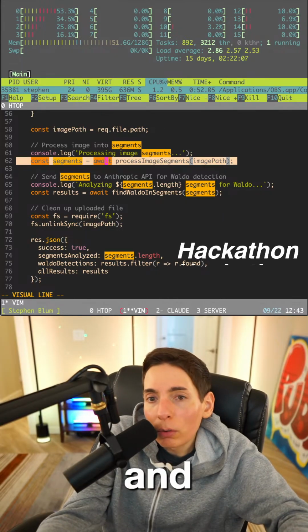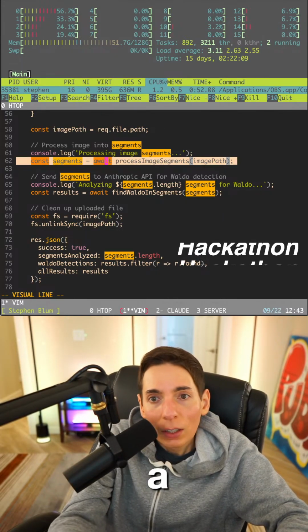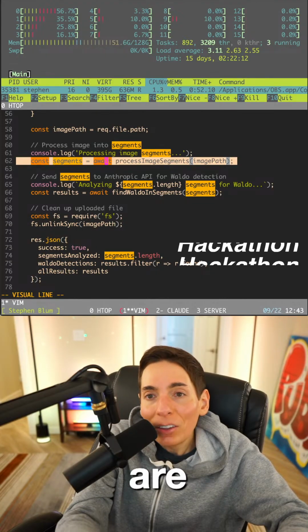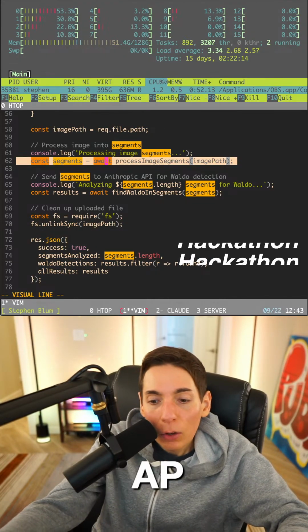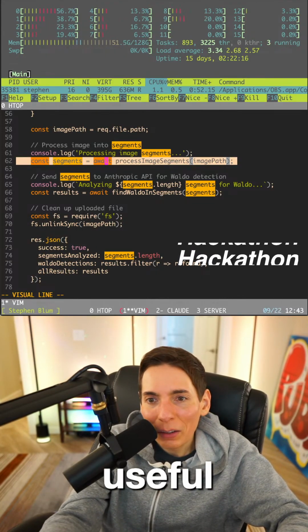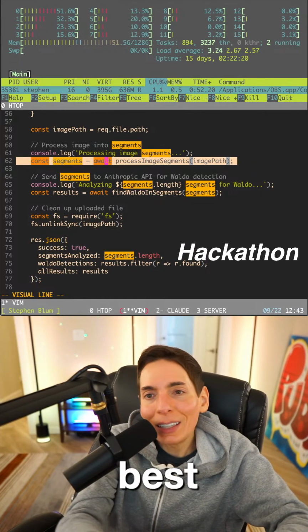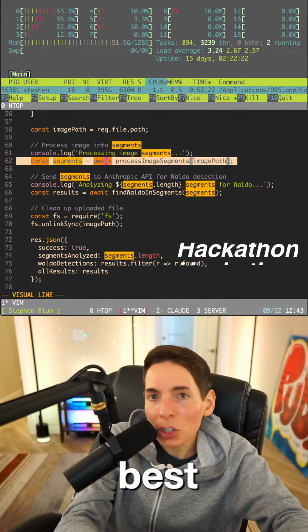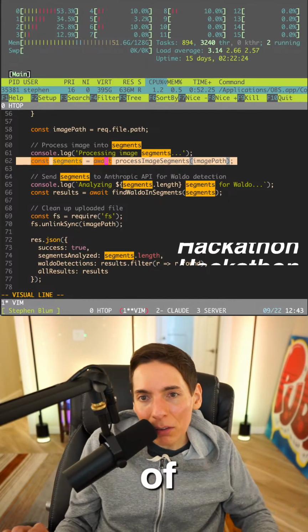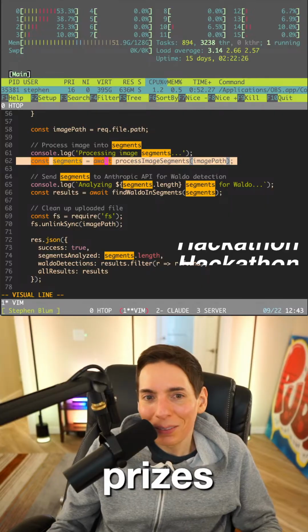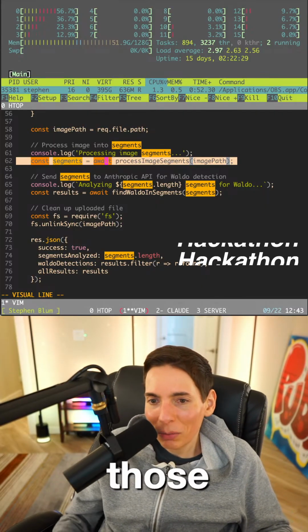But we do have prizes. The prizes usually are best use of the PubNub API, most useful project, best team, best presentation. Those are the kinds of categories that we have, and there are prizes associated with each one.